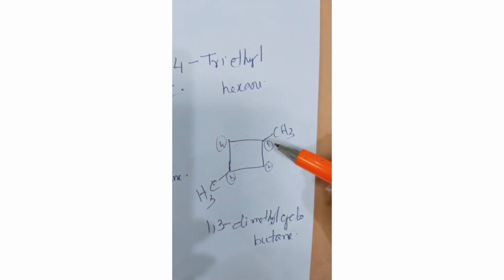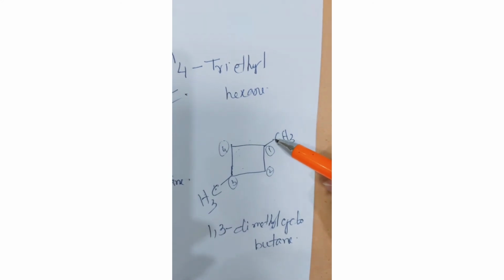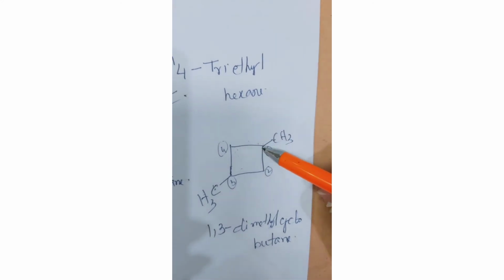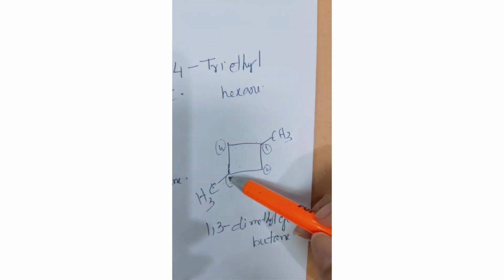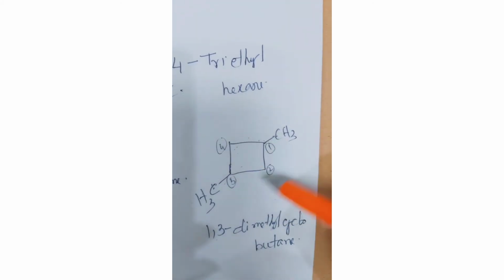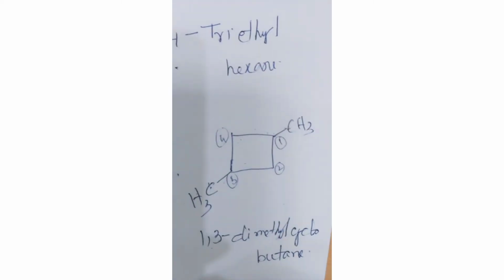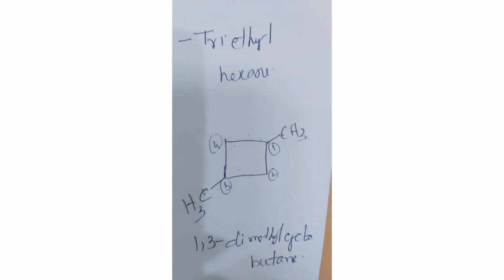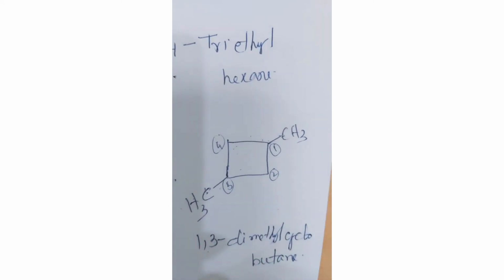As we start the numbering from where the methyl group is attached, it would be 1, and this is the 3 position, so 1,3-dimethyl cyclobutane, as it has 4 carbons in it. So this was the structure, this is the compound. I hope you are following it.